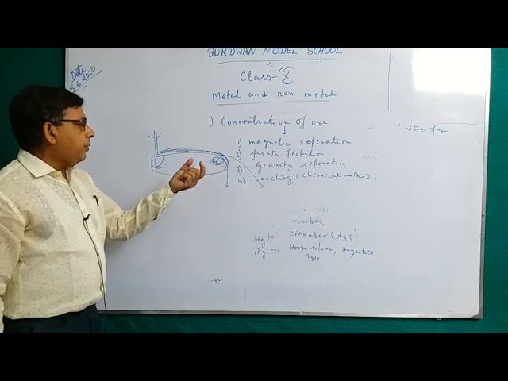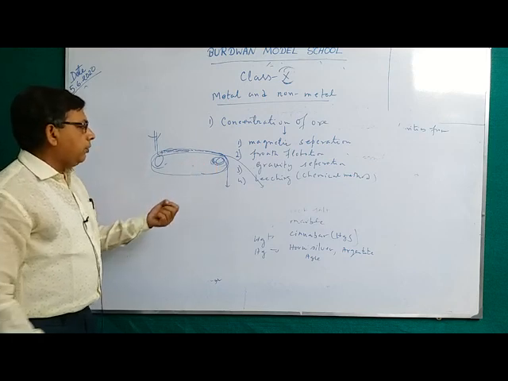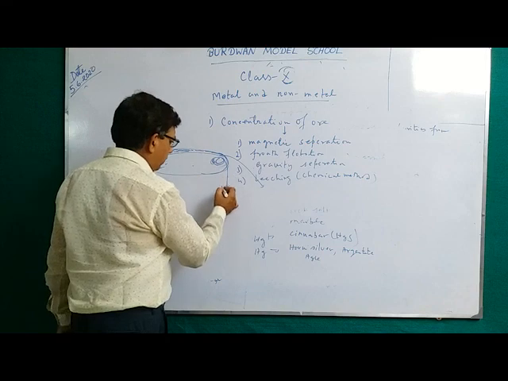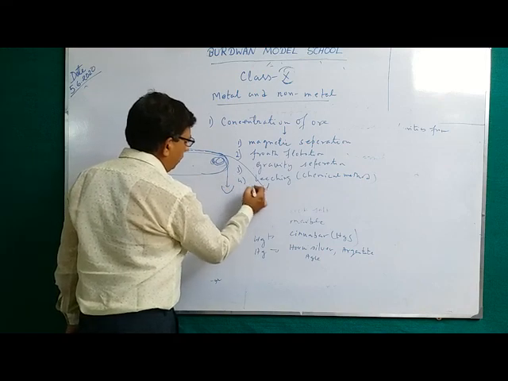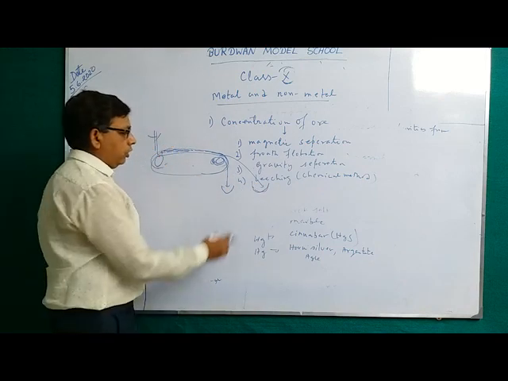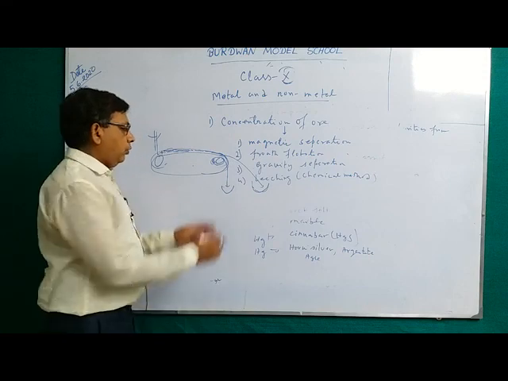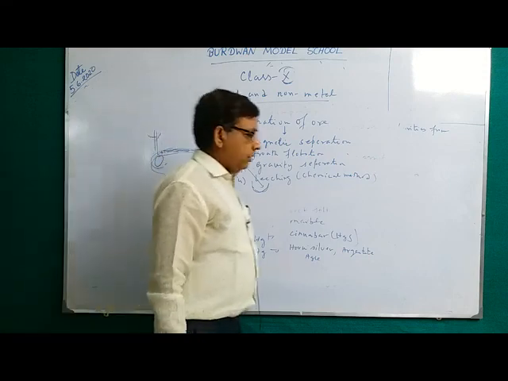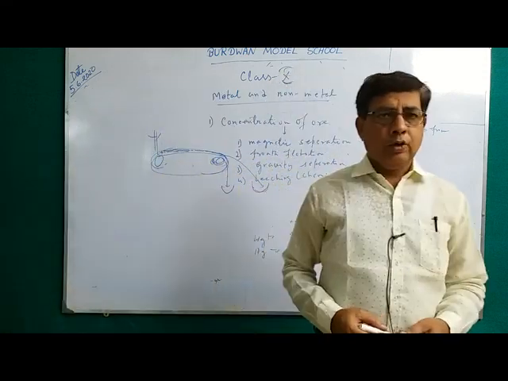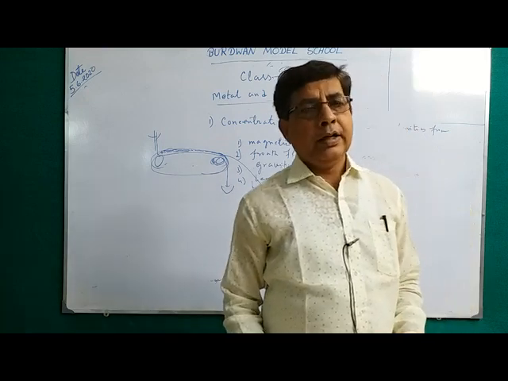So if the magnetic ore, say iron ore, is attracted by electromagnet, they will fall here, and non-magnetic substance fall here due to greater centrifugal force. So two heaps are produced and we can separate this. This process is known as magnetic separation process. This is mainly done for magnetic ore.